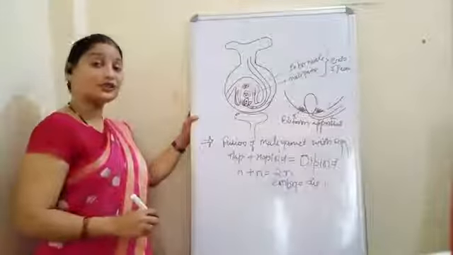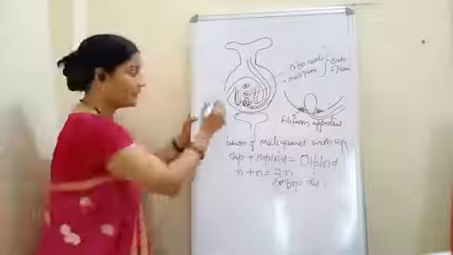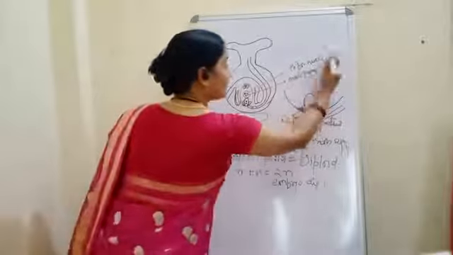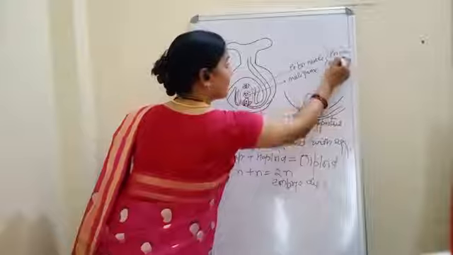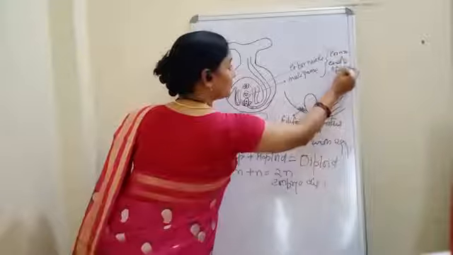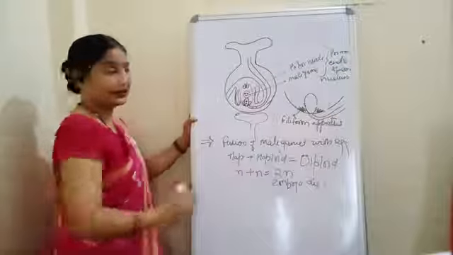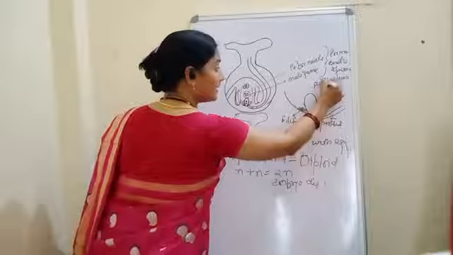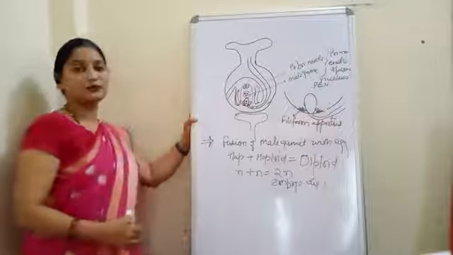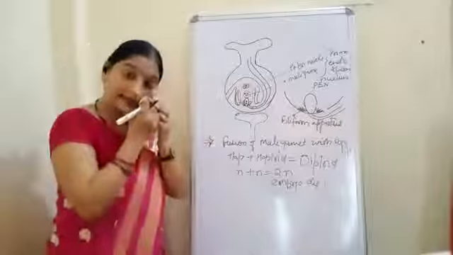Okay, first it will form primary endosperm nucleus. So what will it form? It will form primary endosperm nucleus. That is also called PEN, primary endosperm nucleus. So till here it is clear.